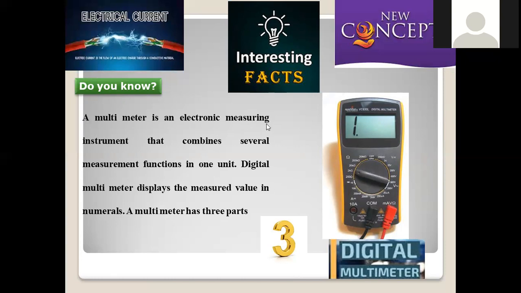A multimeter is an electrical measuring instrument that combines several measuring functions in one unit. A single device used for multiple applications, then you can say it is a multimeter. The name itself shows that a multimeter is for multiple applications. A digital multimeter displays the measured value in numerals, direct digital, meaning digits will be displayed on it.